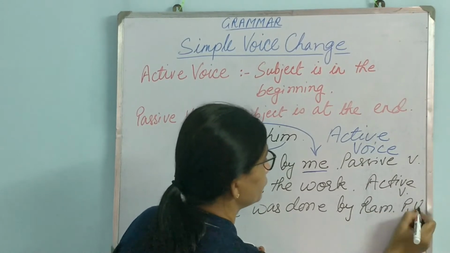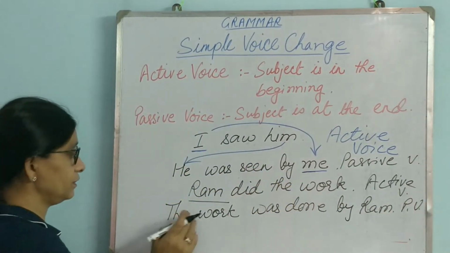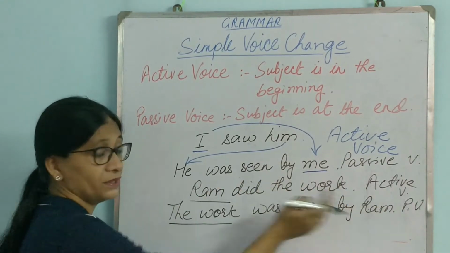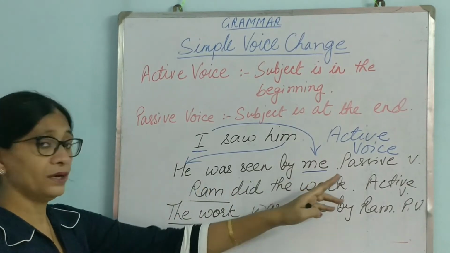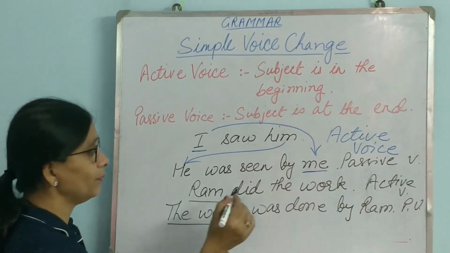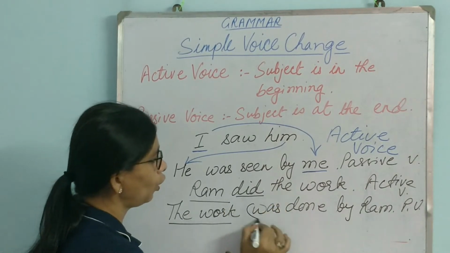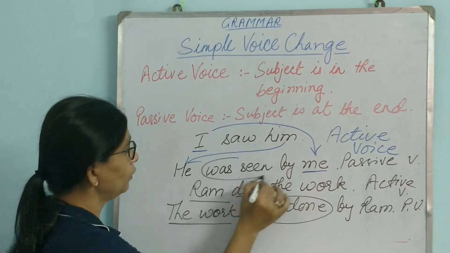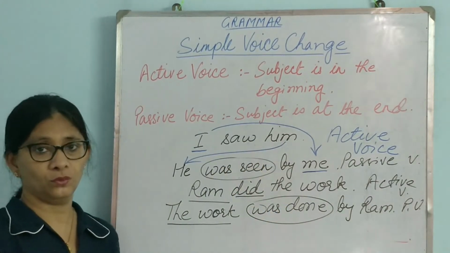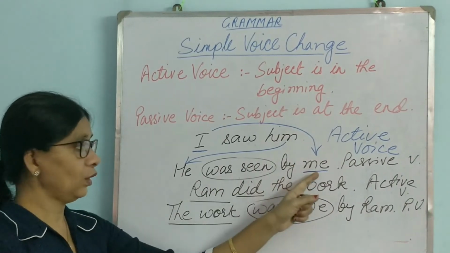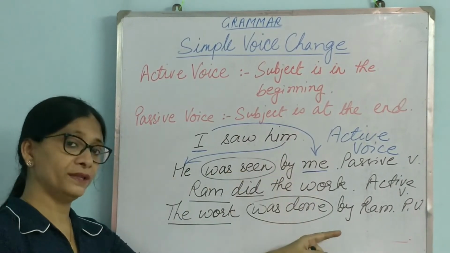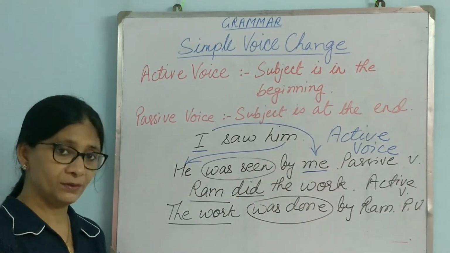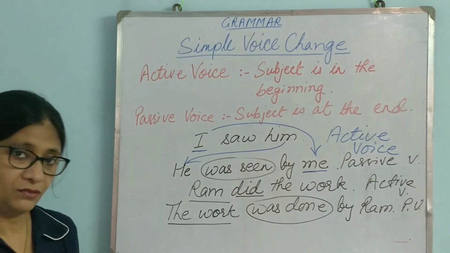This is passive voice, because the object comes in the beginning, and Ram, the subject, goes to the end. Ram did the work, active voice. The work was done. Remember, did has become was done. Saw became was seen. So these are the few changes that you have to do. The object will come in the beginning, the subject will go to the end, and in between the verb will change like this. So keep these small points in mind, then you will face no problem in changing the voice.